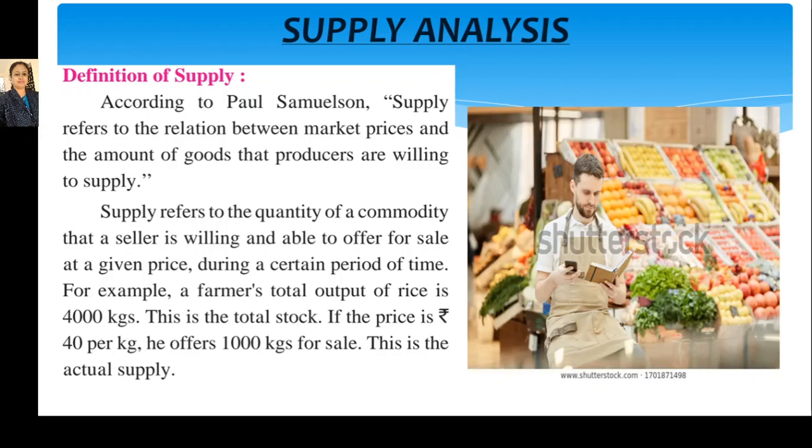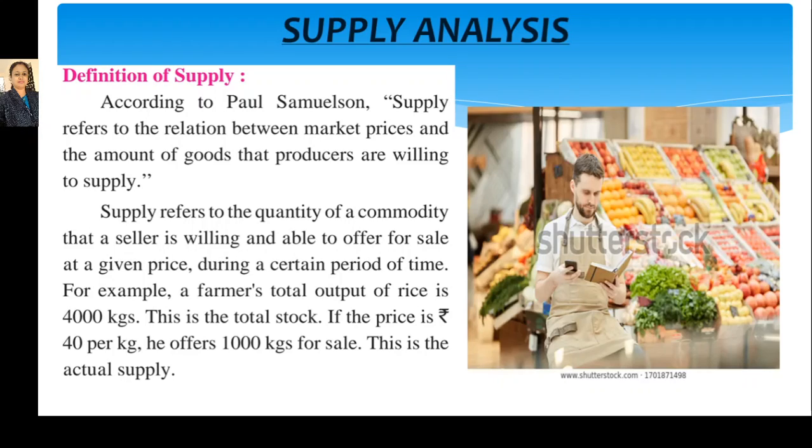For example, a farmer's total output of rice is 4000 kg. This is the total stock. If the price is rupees 40 per kg, he offers 1000 kg for sale. This is the actual supply.